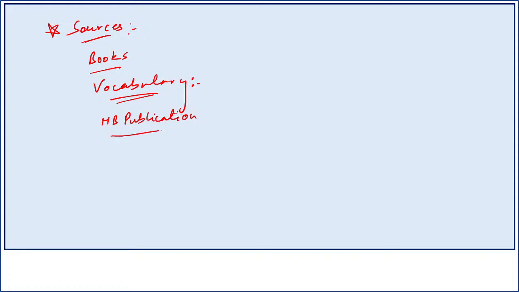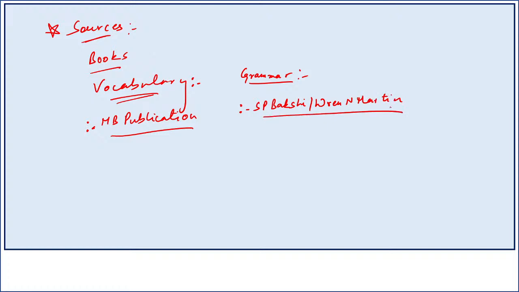You should look into that book. It's a really good book for vocabulary. And for the grammar part, you can start with SP Bakshi, or you can also look into Wren and Martin. These are two good books to start for your grammar.